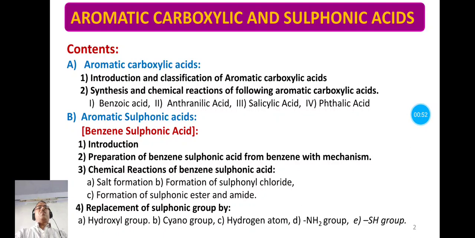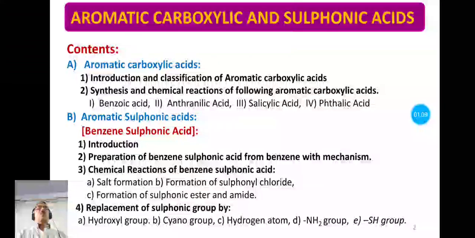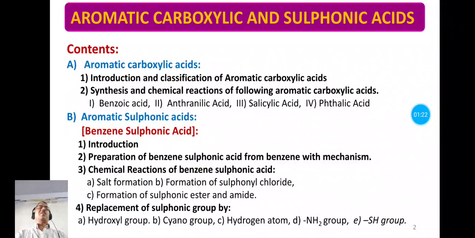Now today we are going to study the first section of this topic, that is the aromatic carboxylic acids, and in this section the points that are to be covered are introduction and classification of aromatic carboxylic acids, synthesis and chemical reactions of some aromatic carboxylic acids, that are benzoic acid, anthranilic acid, salicylic acid and phthalic acid.